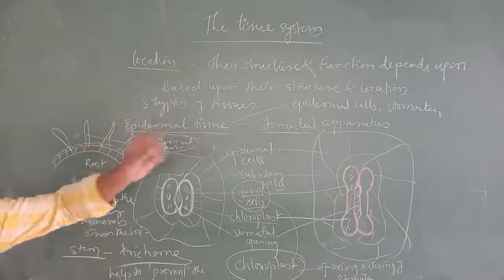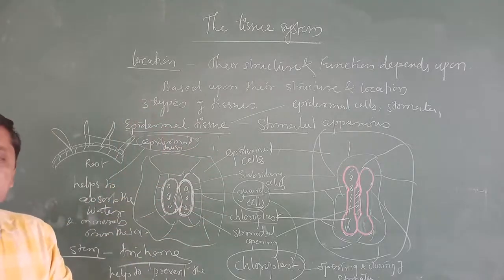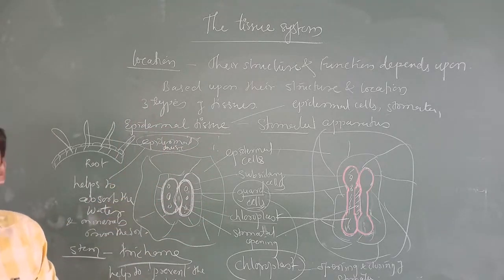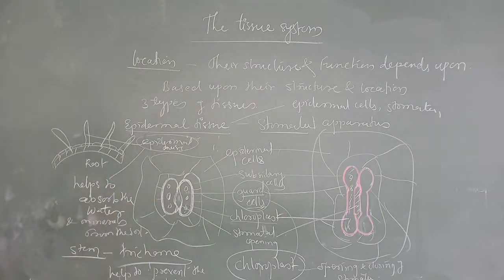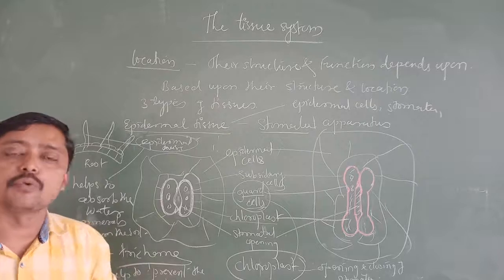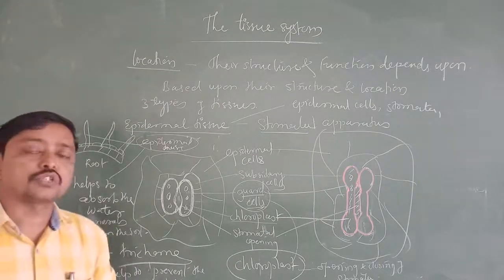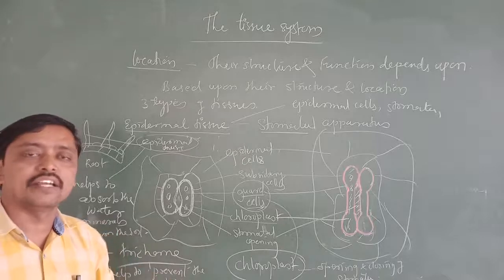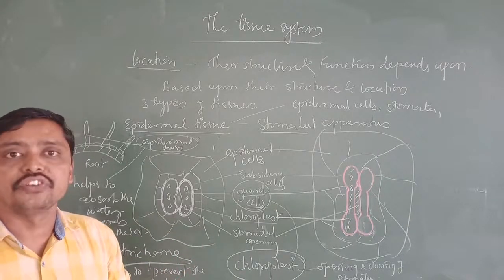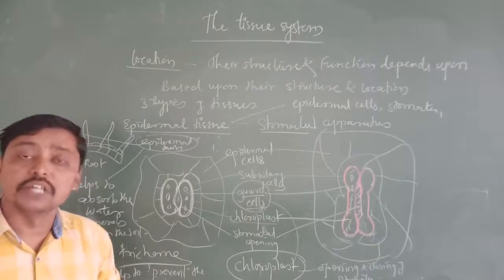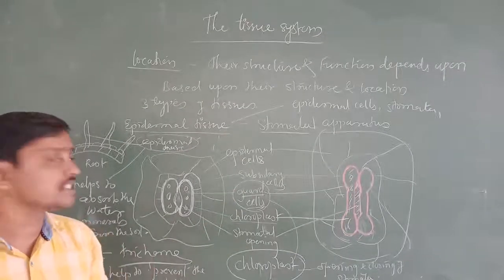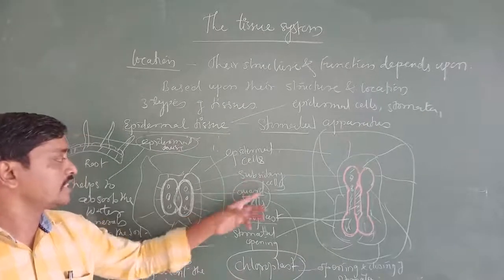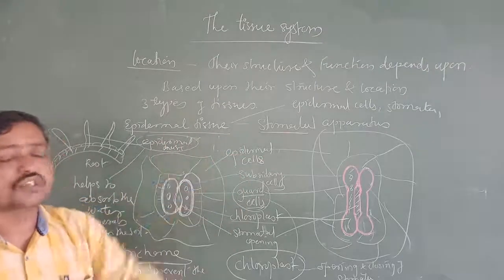Okay, the epidermis is a single layer structure made up of parenchyma cells. Above that you are going to get the thick waxy covering, which we call the cuticle, and it helps to prevent water loss. After that, the stomata. Stomata are present in the epidermis of the leaf, and they are helpful for transpiration and gaseous exchange. The stomata are made up of guard cells, and guard cells contain chloroplasts, which help in the opening and closing of the stomata. Inside the guard cells we find the specialized subsidiary cells. Both together, subsidiary cells and guard cells, are collectively called a stomatal apparatus.